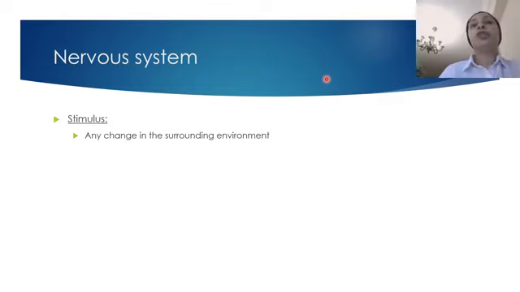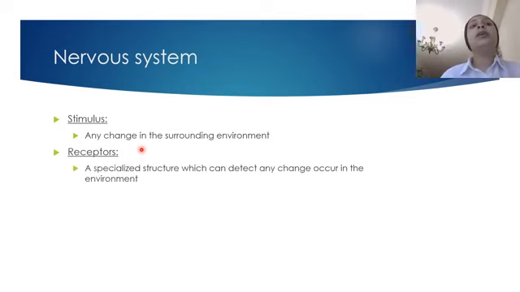So we have some definitions here. Let's recap a little bit. We have the stimulus, which we explained: any change happening in the environment away from the optimal, away from what our body is adapted to. We have something called receptors. They are very specialized structures which detect any change happening in the environment. In our body we have different receptors, and each receptor is sensitive to a specific stimulus.